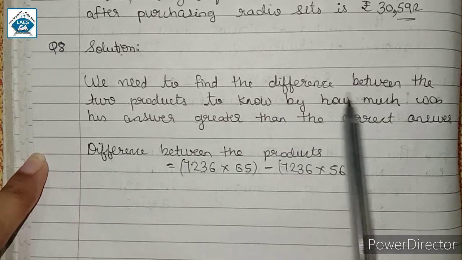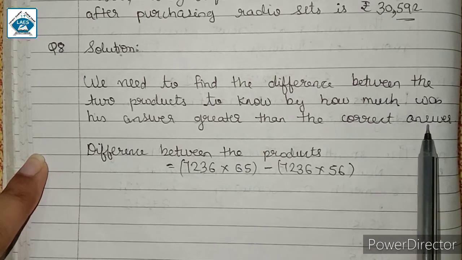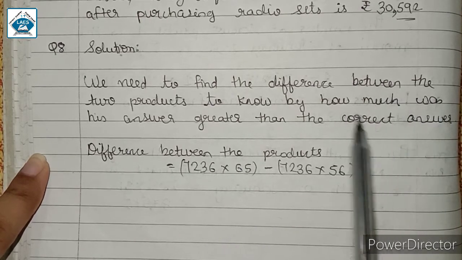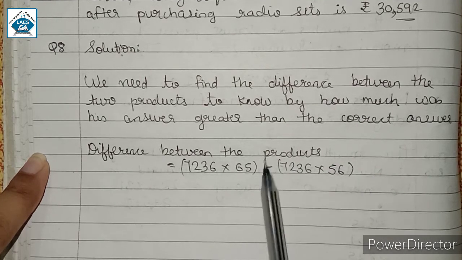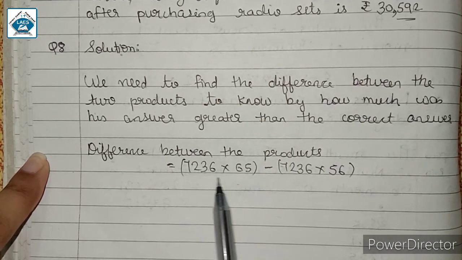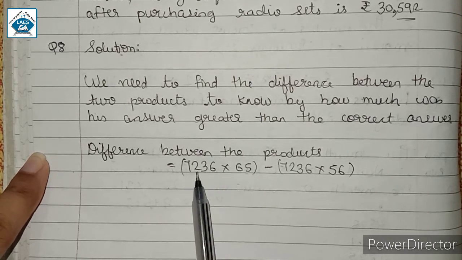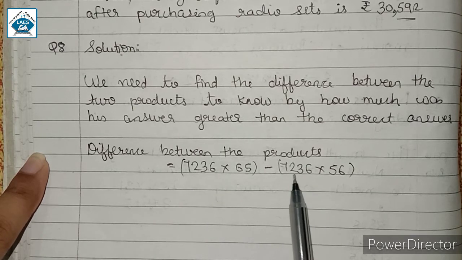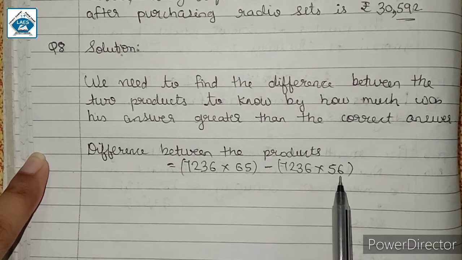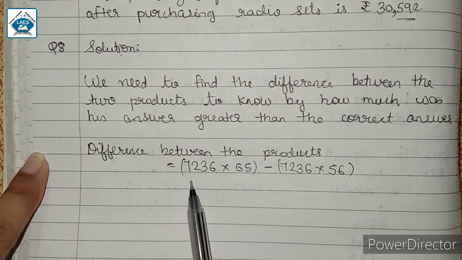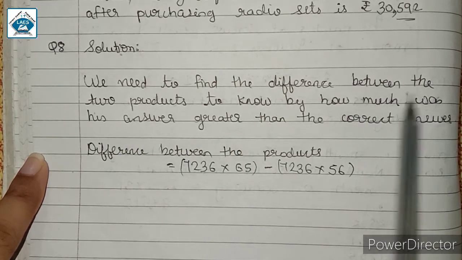We need to find the difference between the two products to know by how much was his answer greater than the correct answer. Now as I explained it to you, we need to find the difference. That means we have to subtract the smaller number from the greater number. Obviously when we multiply 7,236 by 65, we will get a greater number in comparison with when we multiply this number with 56. So we will be subtracting the smaller number from the greater number to know that by how much was the answer greater than the correct answer.